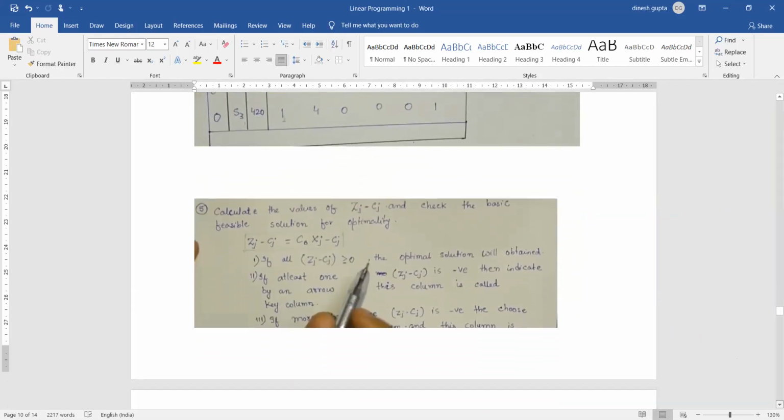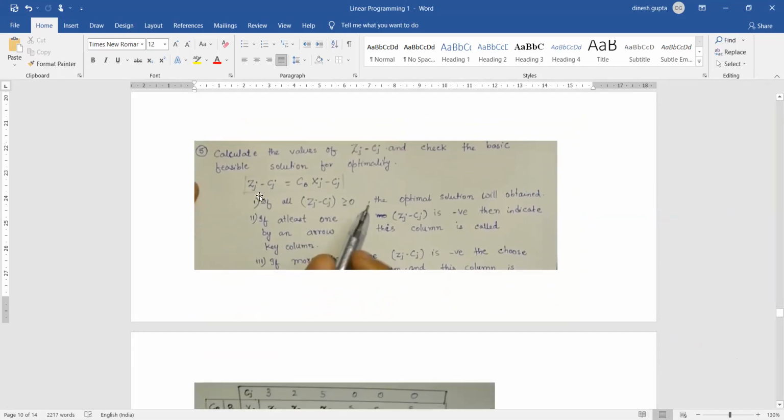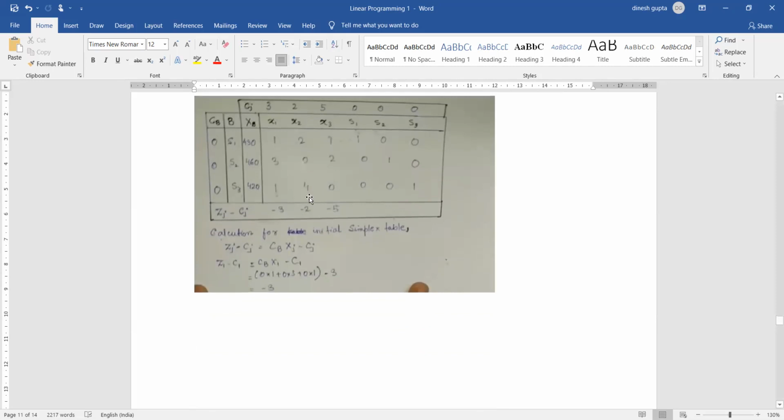The formula is given here, that is CB multiplied by xj minus cj. ओके, जब हम लोग Zj की वैल्यू निकालते हैं, अगर सारी की सारी वैल्यूज पॉजिटिव आ जाती हैं, that means the feasible solution has been found. और अगर एक भी वैल्यू नेगेटिव है, that means the feasible solution has not been found और हमें और आइटरेशंस निकालनी पड़ेंगी. तो let us start with this.